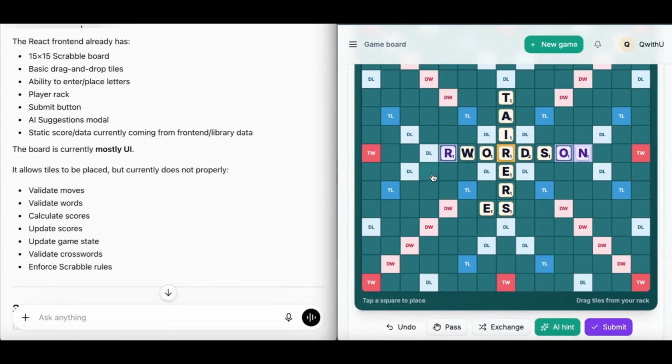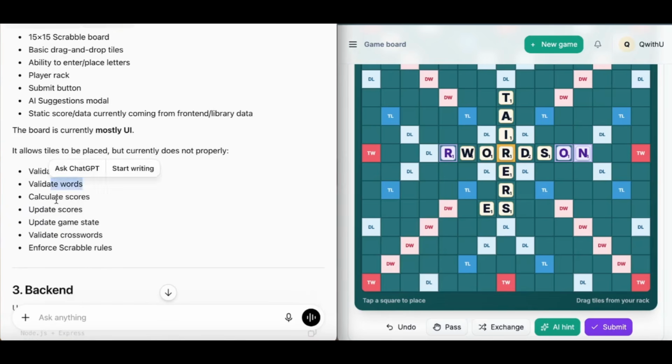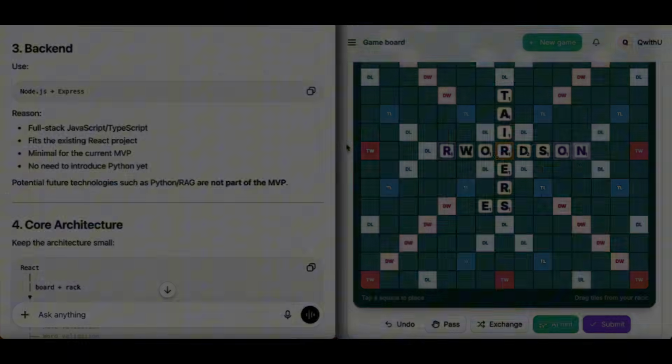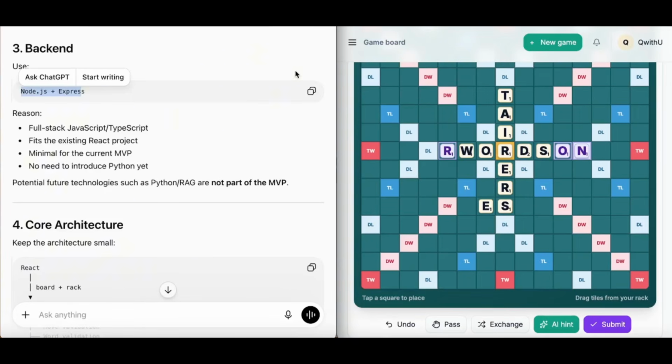Currently, we have only static data. Later on, we're going to convert it to real dynamic data. We are yet to calculate the valid moves, words, calculate scores. Now, this is the meaty part. We're going to use our Node.js Express version.